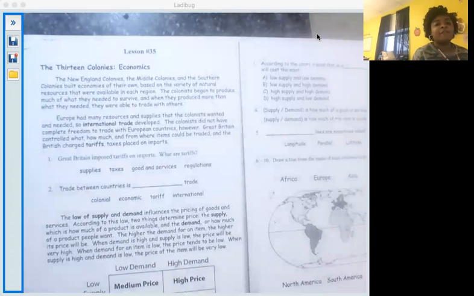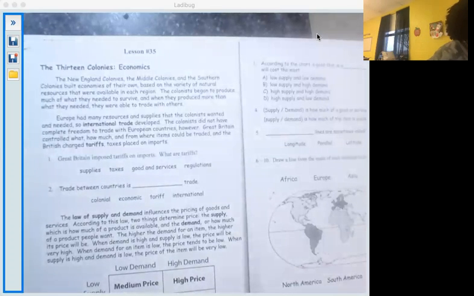This is lesson 35. The New England colonies, the Middle colonies, and the Southern colonies built economies of their own based on the variety of natural resources that were available in each region. The colonists began to produce much of what they needed to survive, and when they produced more than what they needed, they were able to trade with others. Europe had many resources and supplies that the colonists wanted and needed, so international trade developed.